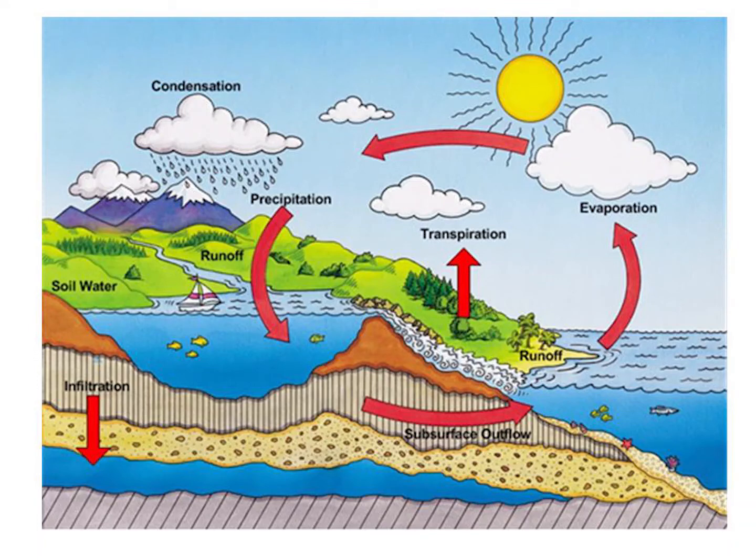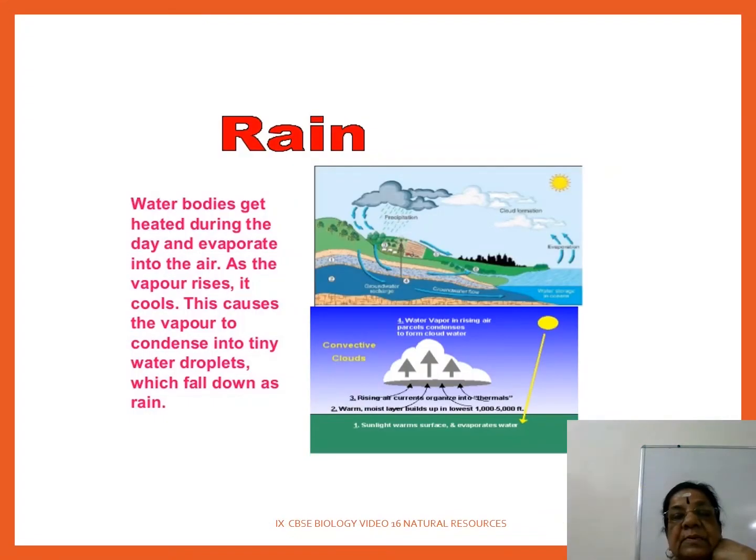Transpiration from plants also, it becomes evaporated and forms the moisture and the cloud. I hope you understand this. So this is water cycle. The next one, as rain again. Water vapor.